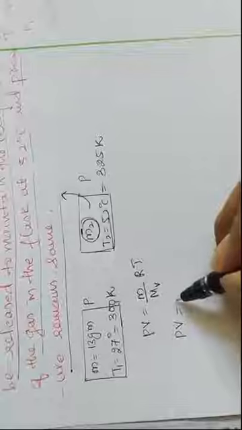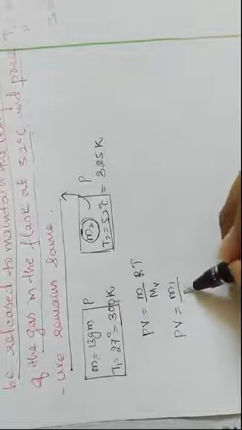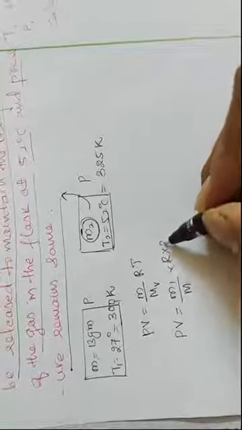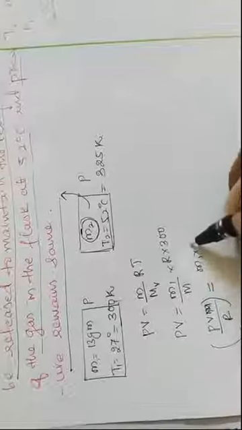Now mass is m1, so m1 divided by molecular weight M into R, temperature is 300 Kelvin. So now PVM divided by R, this one is constant. So I can write m1 into 300 is equal to constant.